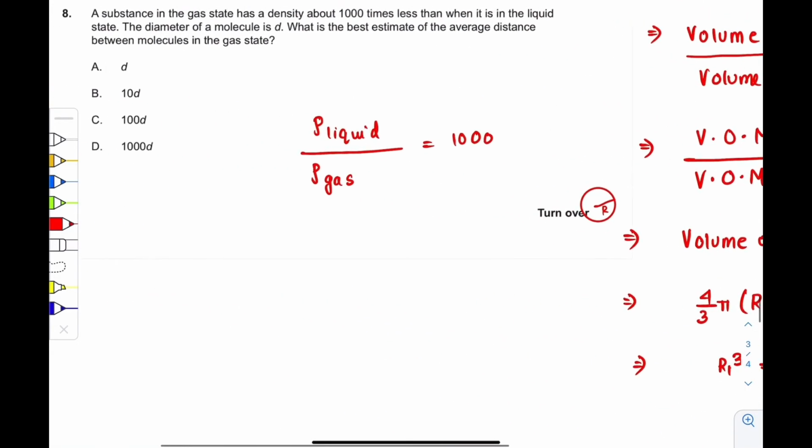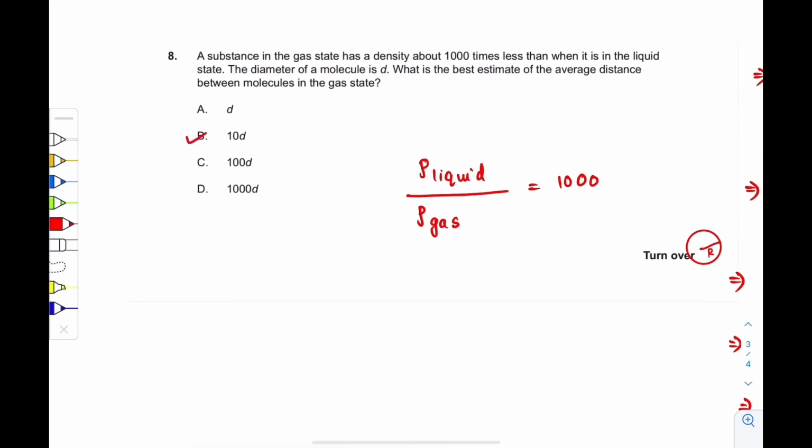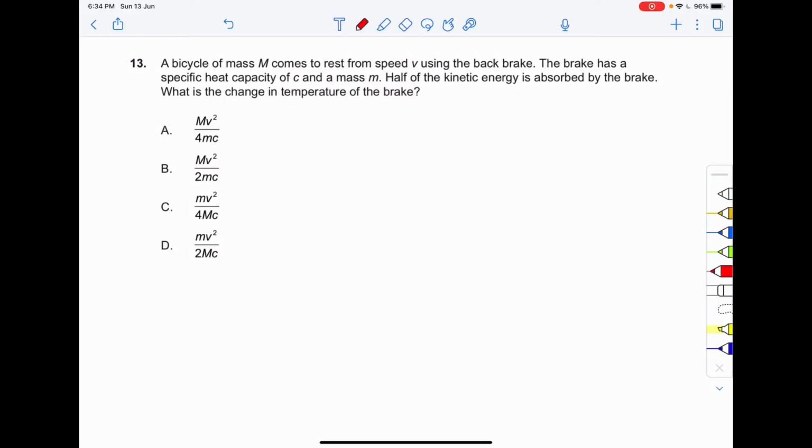Okay, so that means the correct option is option B. I hope you got the answer. So proceeding on to the next question, that is your question number 13. A bicycle of mass capital M comes to rest from a speed v using a back brake. Okay, so that means what is the kinetic energy of the bicycle?